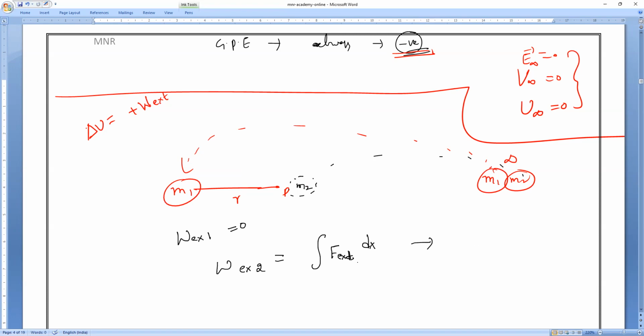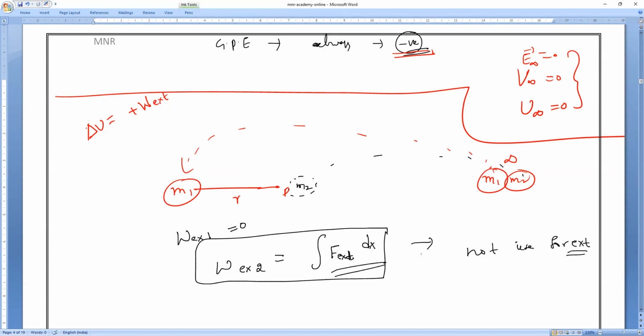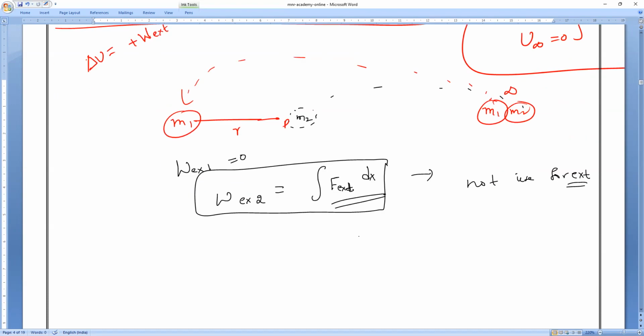But you are not supposed to use this one. It is not required for the external force. If you use this one also, you will get the same answer for the work done by the external force. So let us verify. If you want, you can solve it like this also, but it is not necessary. So always keep in mind, work done by the external force on the second body is equal to the mass of the body into change in potential. This is the formula you need to use for external forces.